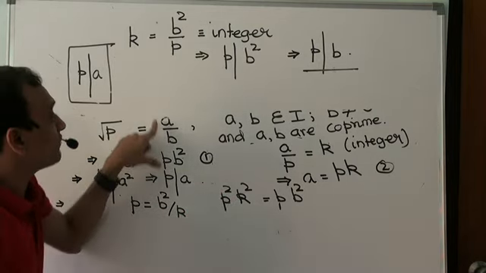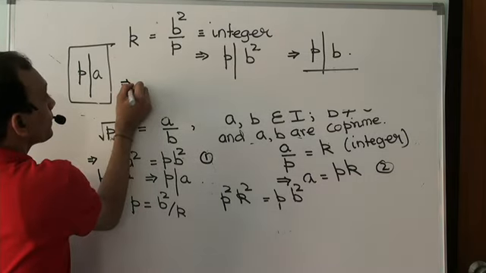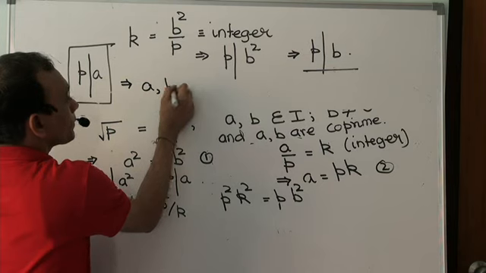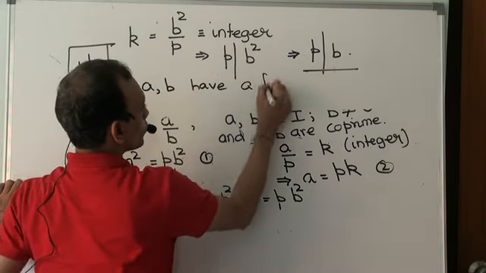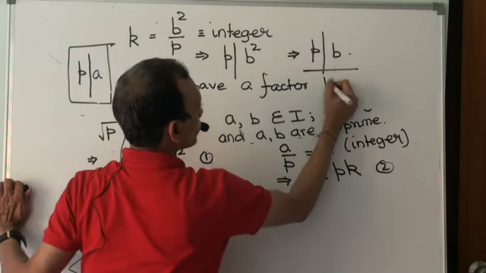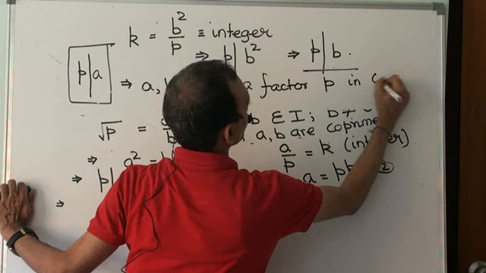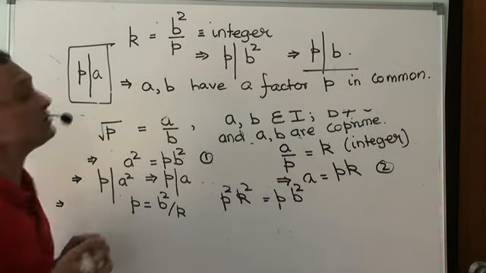That means a and b have a factor p in common.